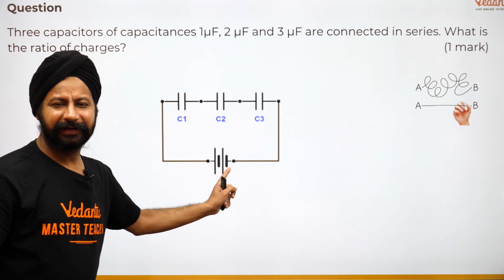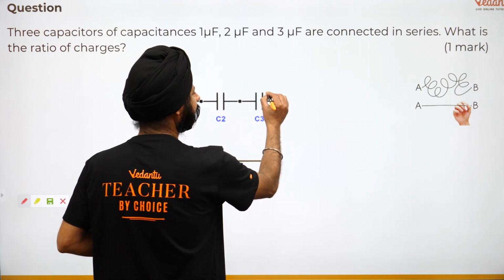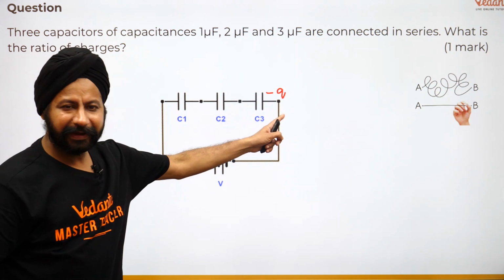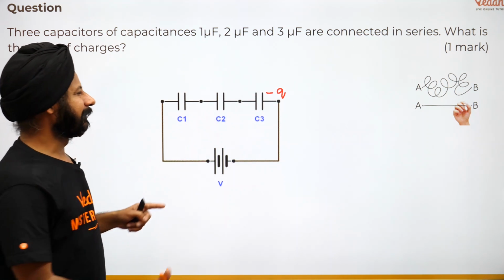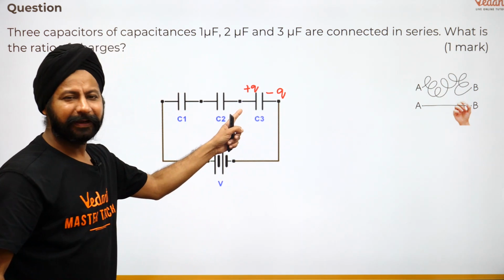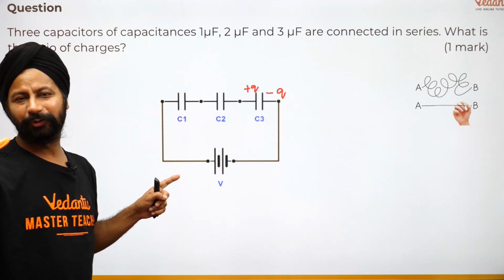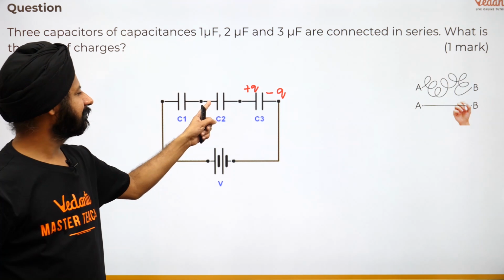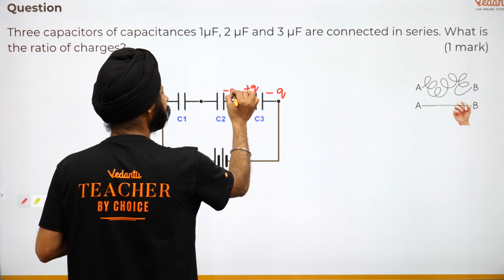There is a battery here that is going to pump in negative charge to this. So here I write negative q has come here. If negative q has come here, it is going to repel an equal amount of electrons there, so this gets positive q. So if 1 million electrons move from here to here, where will they go? You cannot create charge, you cannot destroy charge. Law of conservation of charge. If this is losing some electrons, this is gaining exactly equal electrons. So this is supposed to get minus q.